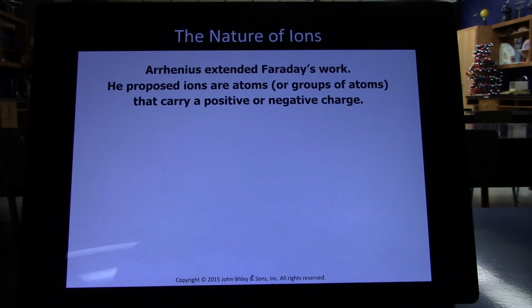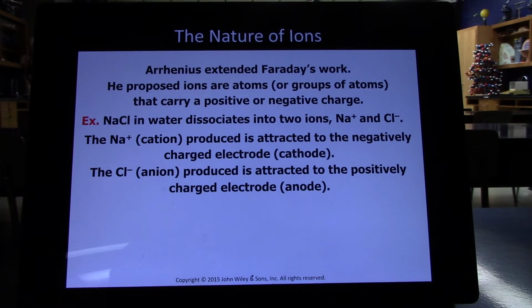Arrhenius extended Faraday's work. He proposed that ions are atoms that carry positive or negative charge. And the positive ions got named cations because they were attracted to the negative electrode, the cathode. So the cations were the ions that migrated to the cathode. The anions were the negative ions which were attracted to the positively charged electrode, the anode. So the anions were the ions that migrated to the anode.